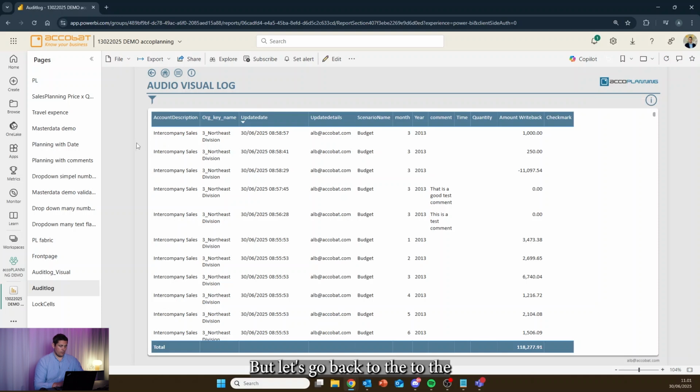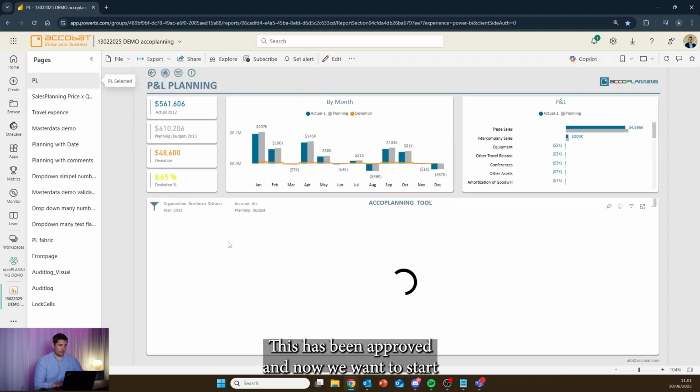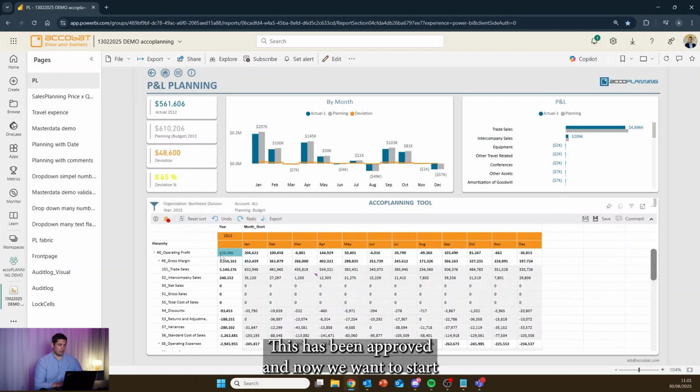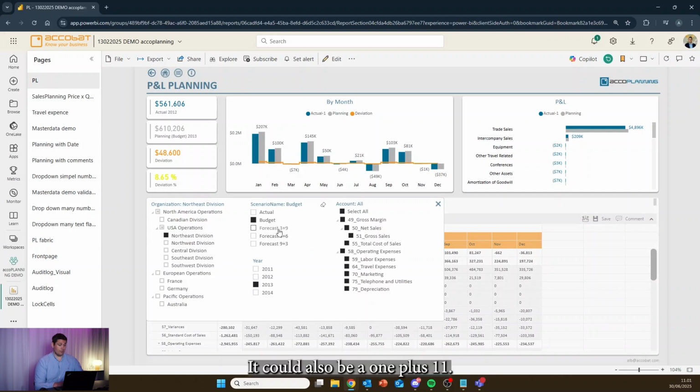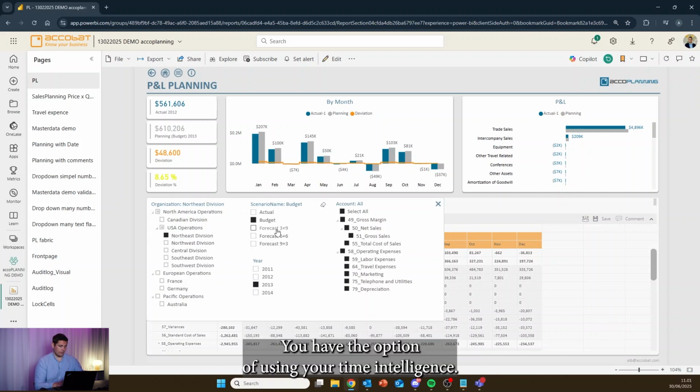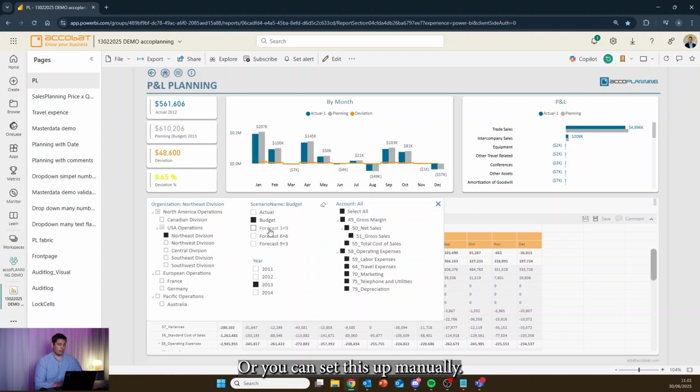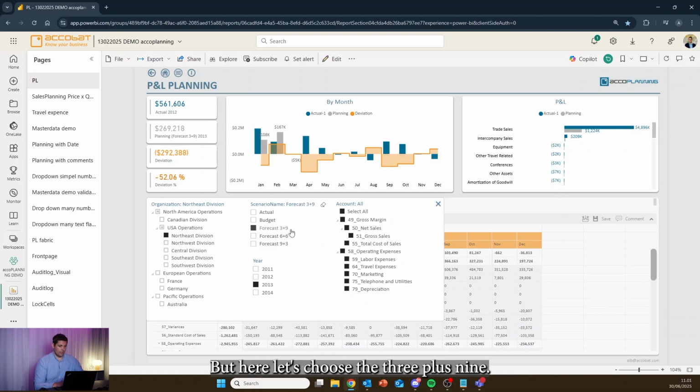But let's go back to the report here and say we're done with the budget, this has been approved, and now we want to start looking into a forecast. That could be a forecast 3 plus 9. It could also be a 1 plus 11. You have the option of using your time intelligence, or you can set this up manually. But here, let's choose the 3 plus 9 in this case.